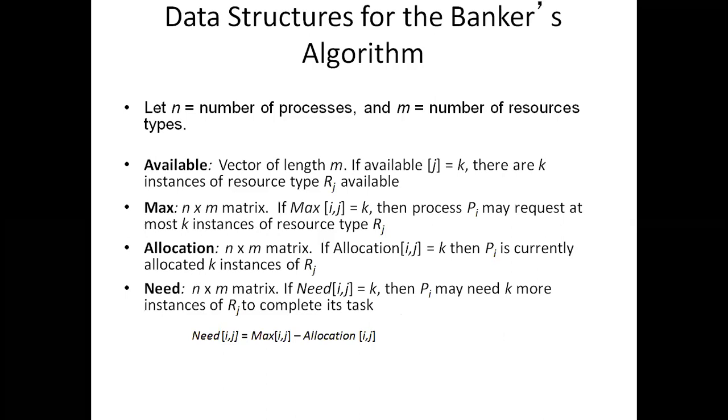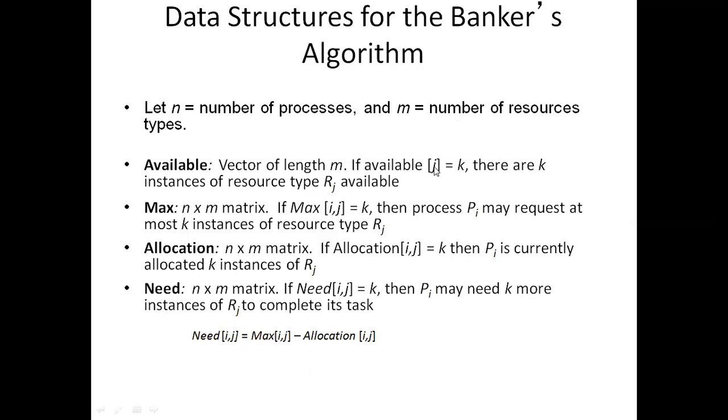And here in the Banker's algorithm, we have some data structures. As I told you earlier, in the system we have n number of processes, m number of resources, and there are 4 types of data structures. What are those? Available, max, allocation, need. What is available? Available means the total number of available resources in the system. The vector length is m. Why? Because in the system we have m number of resources.